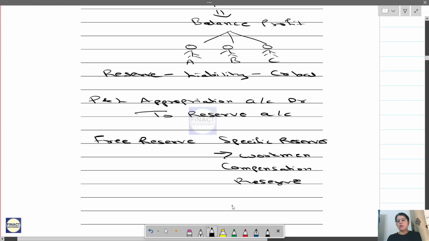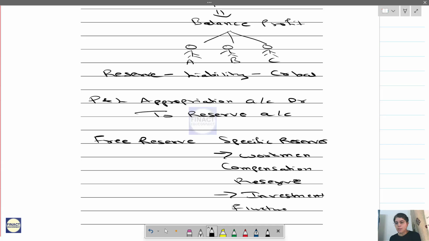Then one more is investment fluctuation reserve. This is also a specific reserve, and it is used whenever there is a reduction in the value of investment. Now there will be some free reserves. So what are the free reserves? General reserve is one, and it can be used for any purpose.